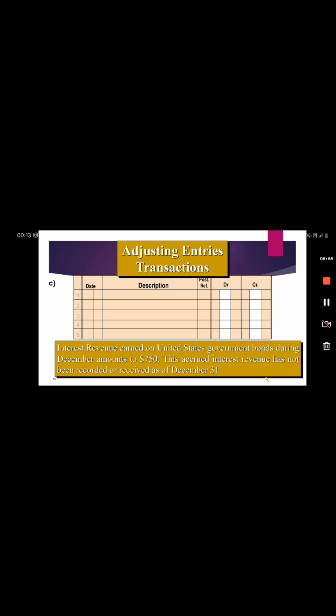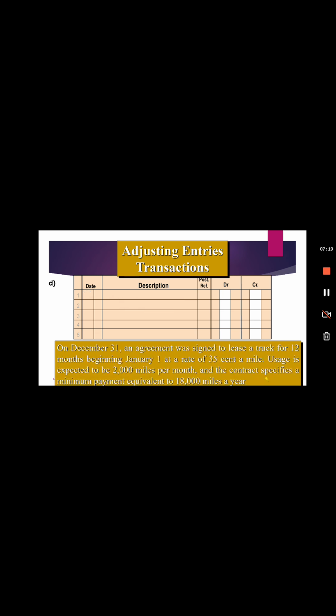Then we have interest revenue earned on United States government bonds during December, which amounts to 750. Now this accrued interest revenue has not been recorded or received as of December 31st. Here our cash or interest received on bond would be 750 debit and interest income on bond would be 750 credit.